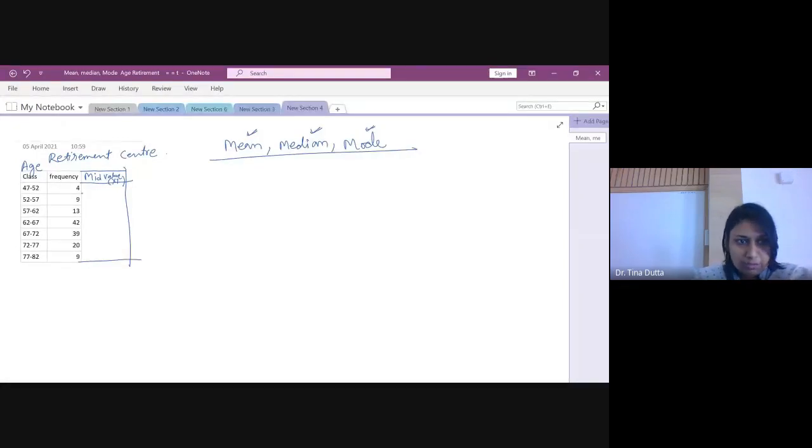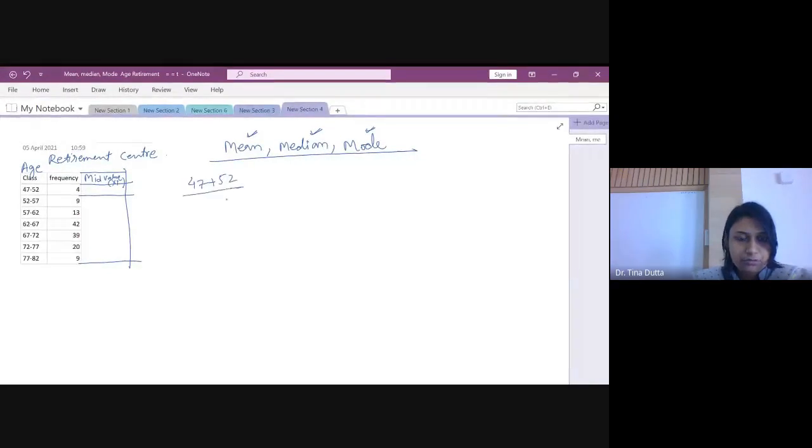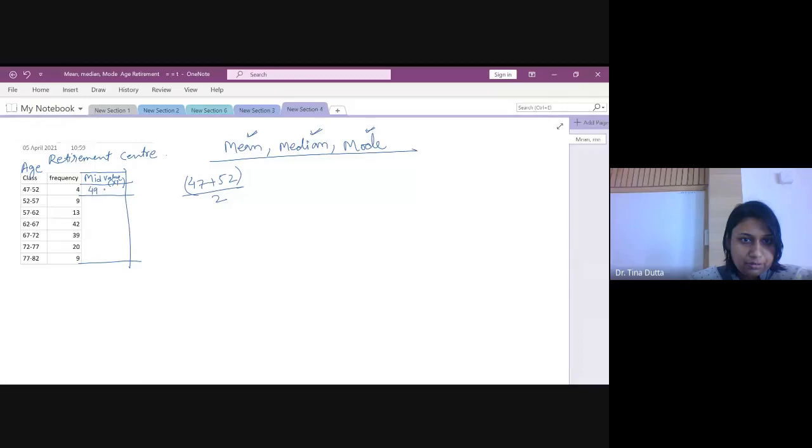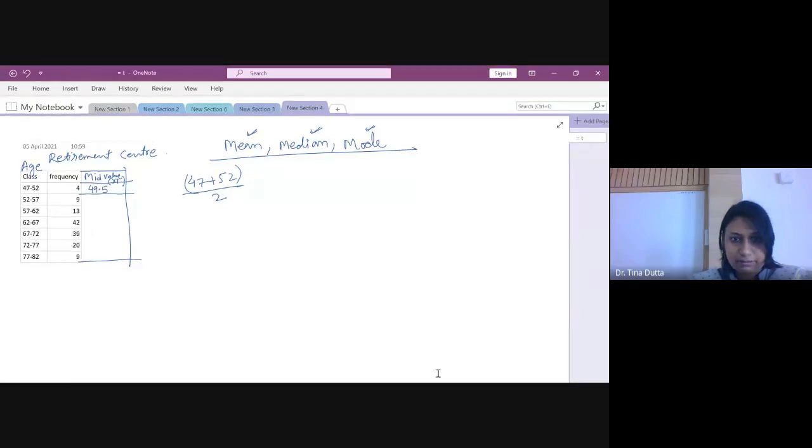Now what is the mid value? You need to find out mid value by this. This is 47 plus 52 divided by 2. Right? So what is the value? Yes, you should do this along with me. All right. So sit with pen and paper, calculator, and solve this along with me. So this is 49.5, right?